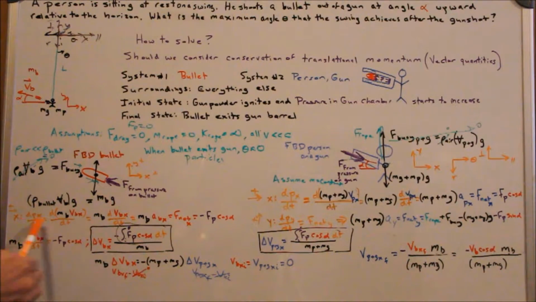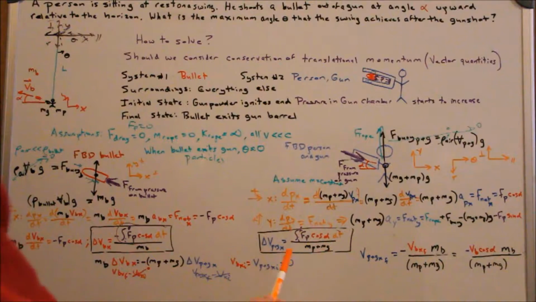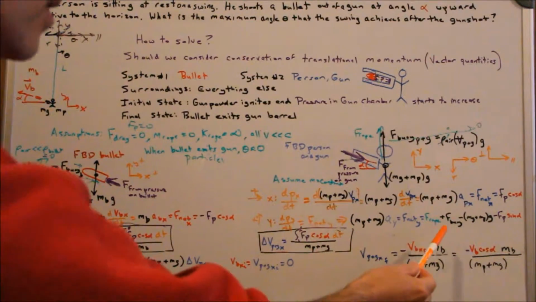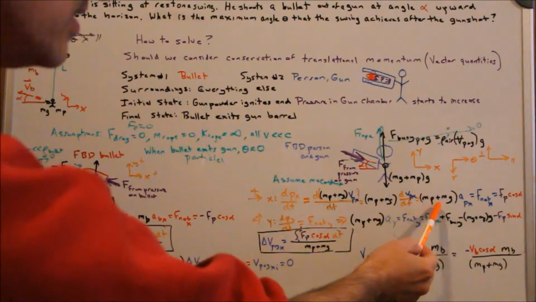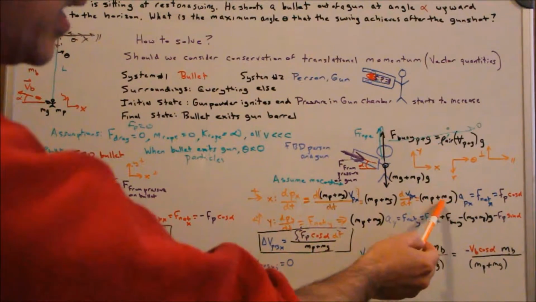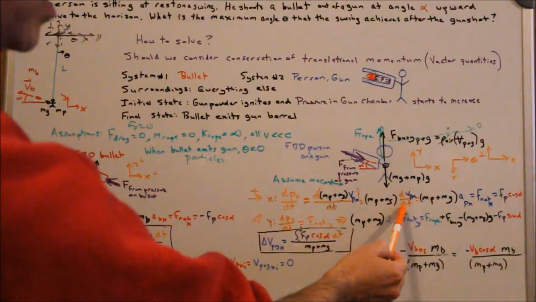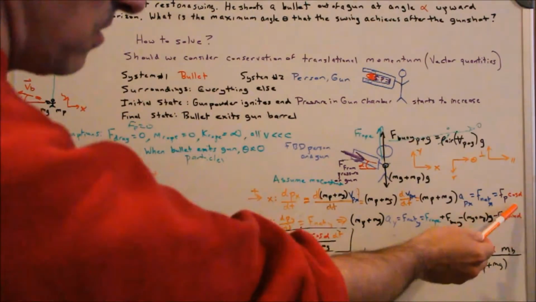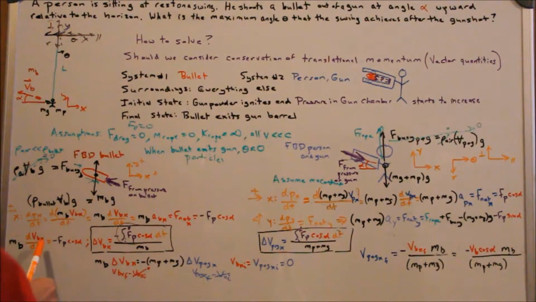So here's this term right here again for the bullet. Likewise, I have the similar term for this net mass times the change in velocity in the x direction of that part, which is this term right here. So here's my equation.